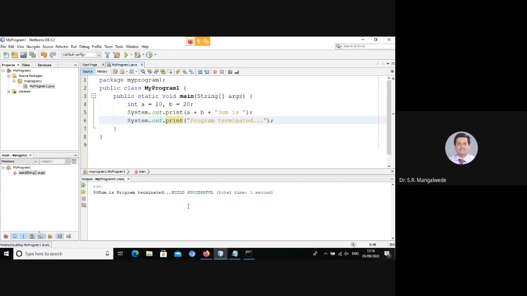It says sum is 30 program terminated all in the same line. However, I would have appreciated if this message was displayed on the next line. So in order for that to be done, I use println rather than print.